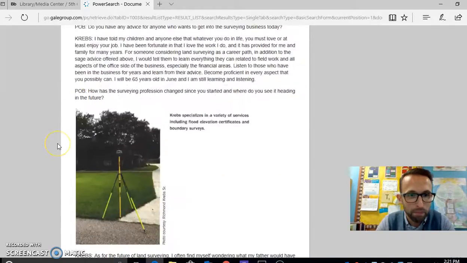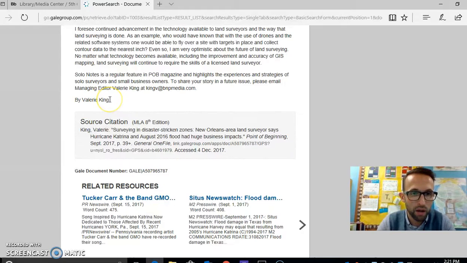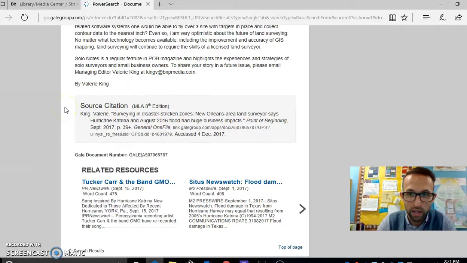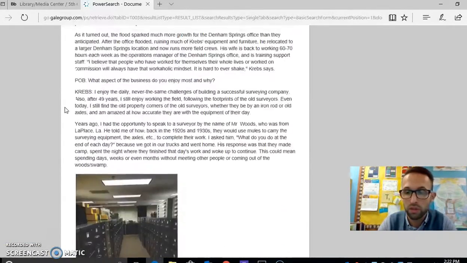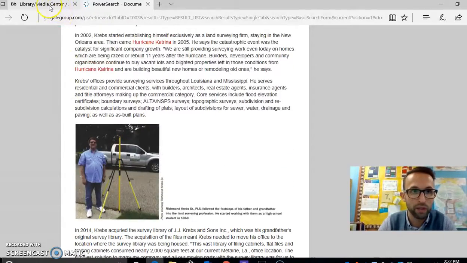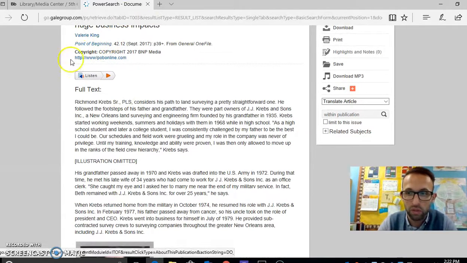So at the bottom of this article, you'll see the author puts her name right there for you to see, and then also cites their sources. And that is a good sign as well that this information has been well researched, and it's something you can rely on to put into your paper. And you just have to make sure that you use the Word document that's posted on the 5th grade page to gather the information you need about the article, so that you can also cite your source that you used.